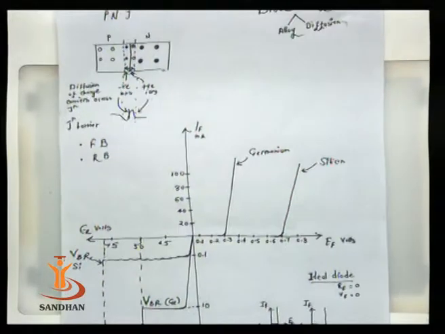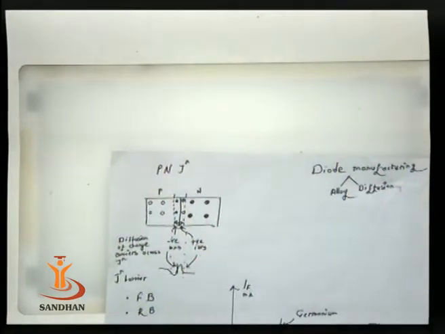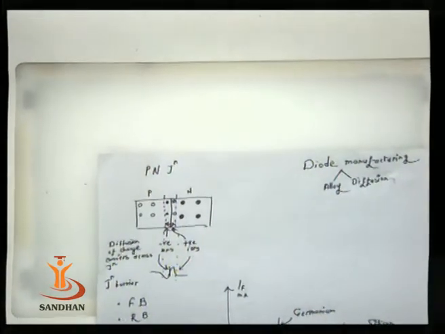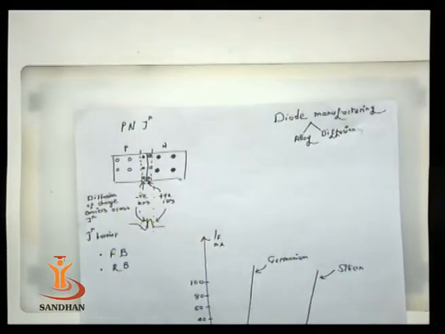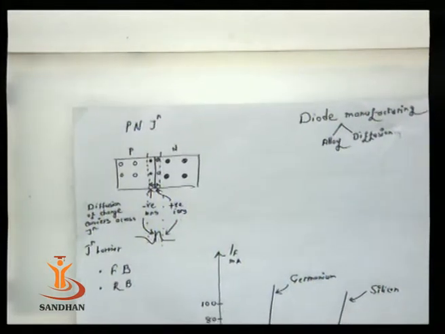Here let me try to see on a telestrator pad. Basically diode, what we are discussing, is a PN junction. If we combine P type material and N type material together, then we get the PN junction.